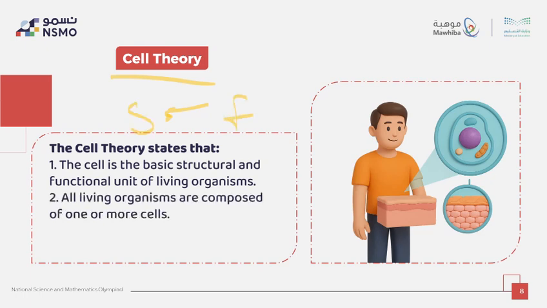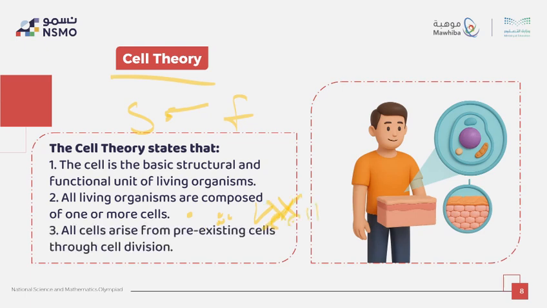The second one: all living organisms are composed of one or more cells, unicellular or multicellular. Because of that, scientists said the virus is not a living organism, because it has no cell.